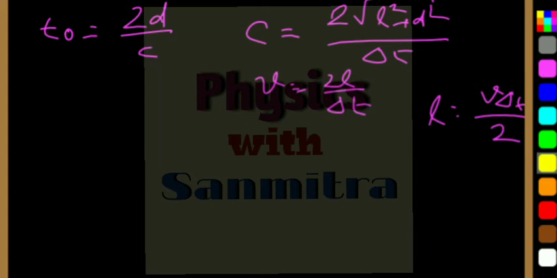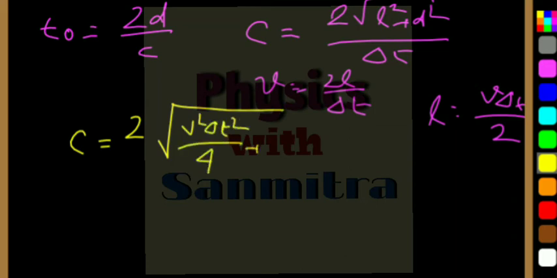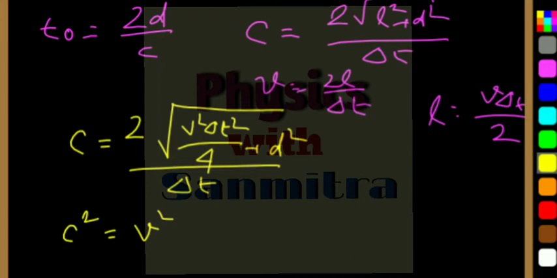So c is equal to 2 root over of v square del T square by 4 plus d square, divided by del T. I can square it, and I will get c square equals v square, the 2 and 4 cancelling, plus 4d square by del T square.